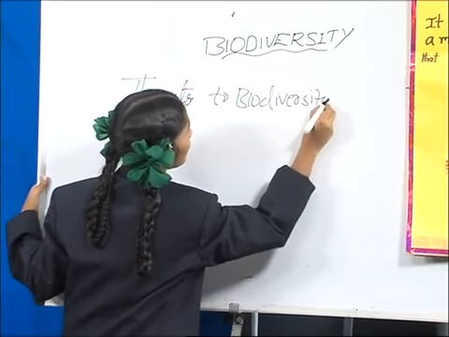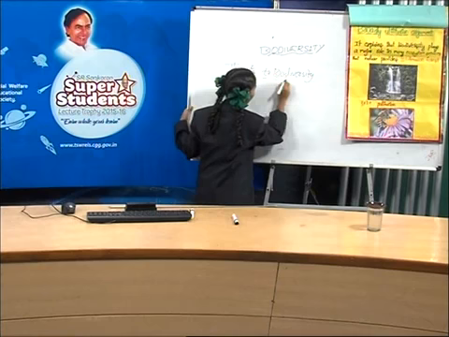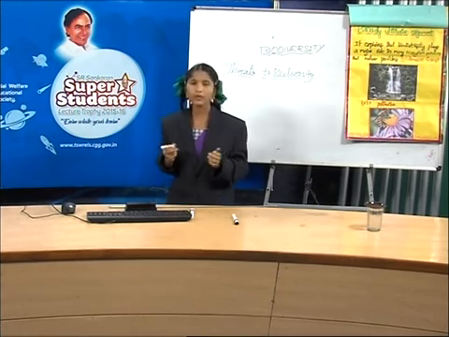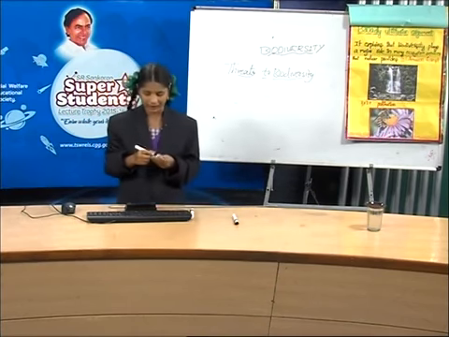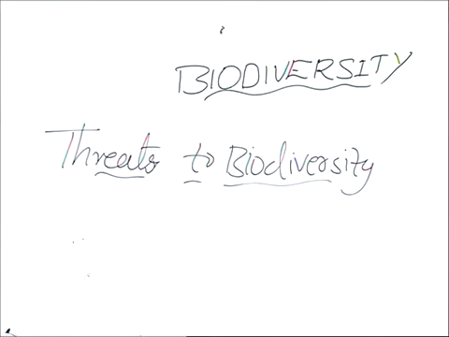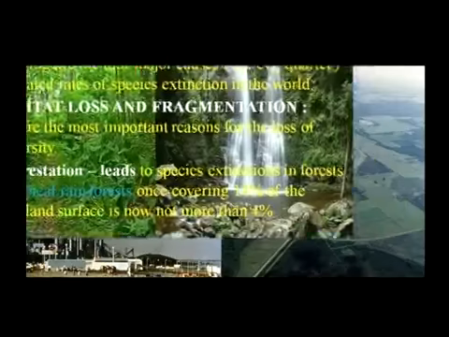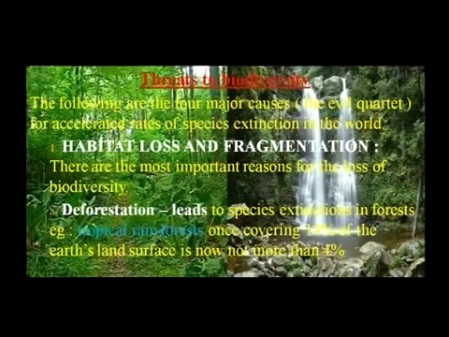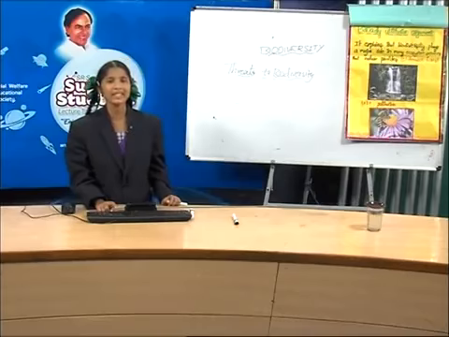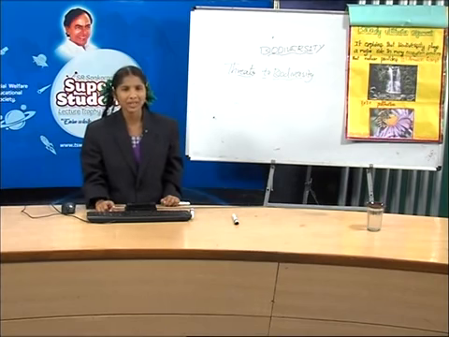They are habitat loss and fragmentation. First one is habitat loss and fragmentation.